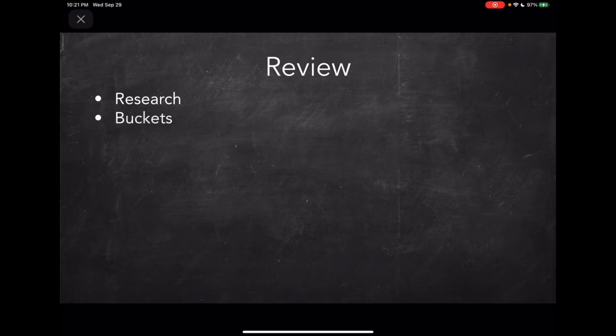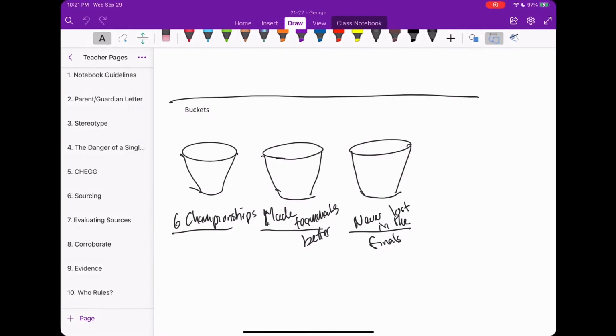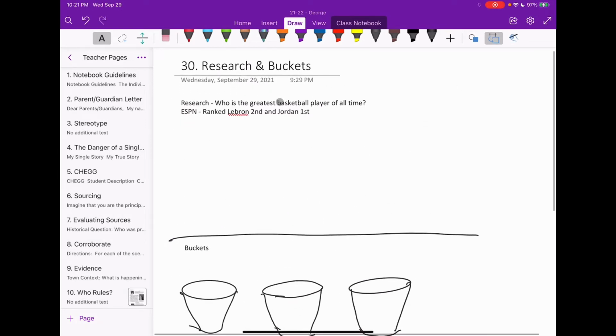If we look back at page 30, it is titled Research in Buckets. You picked a research question. The question I picked is, who's the greatest basketball player of all time? Then you were supposed to research details that will help you answer the question, and list as much research as you can in the Northern Hemisphere of page 30.